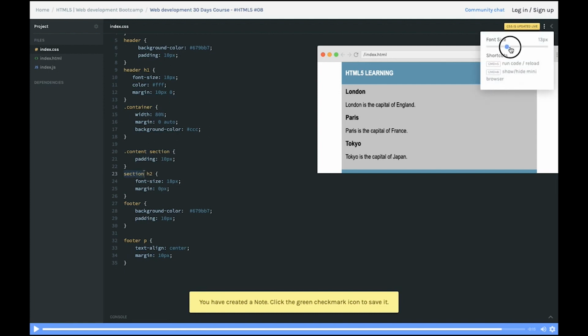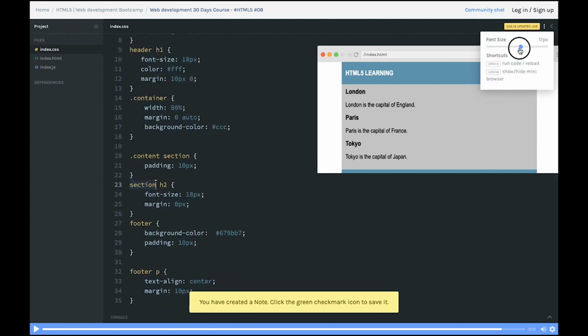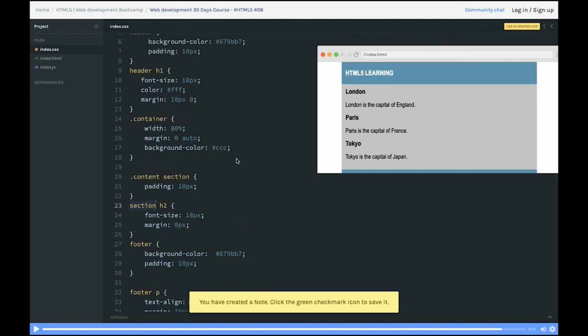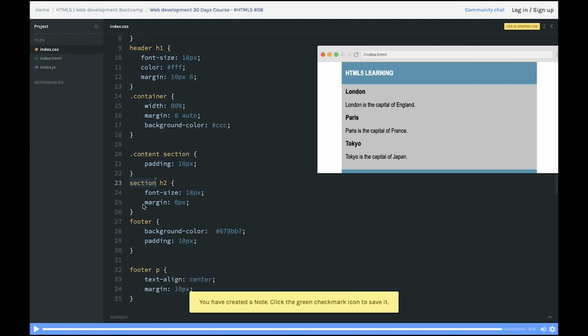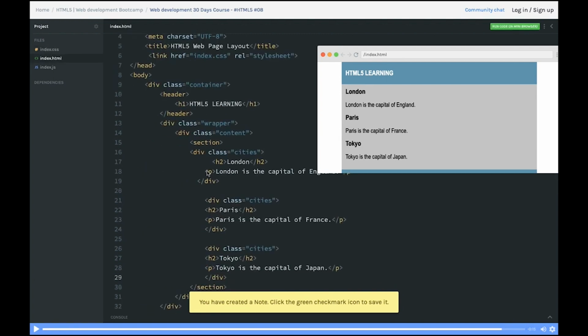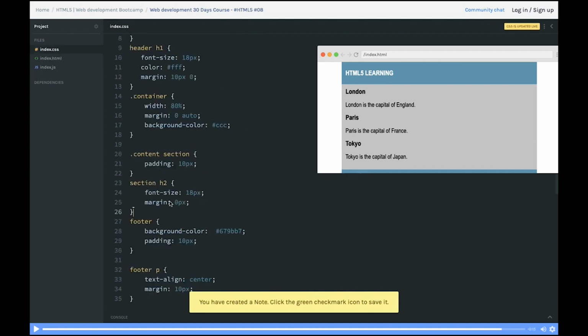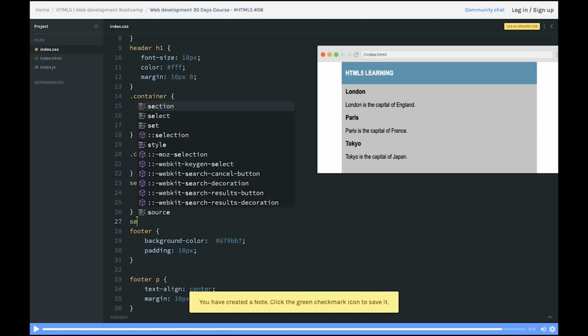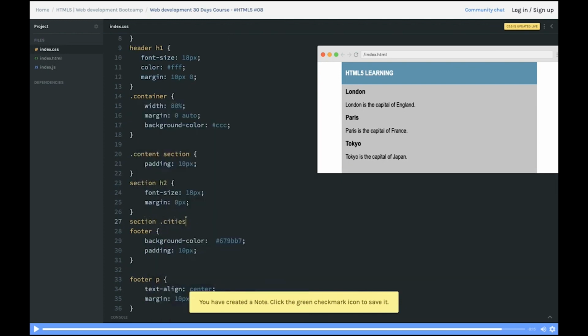I will try to zoom in a little bit. Yeah. So section is an HTML tag. So we are using section H2. H2 is also a tag, section is a tag. But if you are using some class, how can I customize and style this particular class, cities? Either you can just put cities and start writing whatever you want, or inside section you have cities. These are the class rules which you will learn, cities.